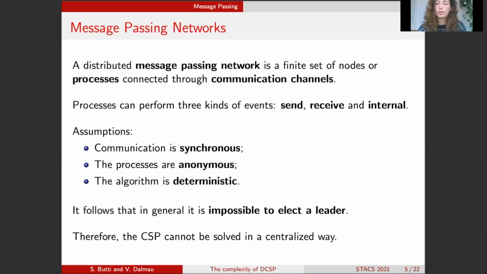such a distributed network. There are many counterexamples, very simple, that can show that this is impossible. And this is important because if we were able to elect a leader, then all the information about the CSP could be gathered to the leader, and the leader could solve the CSP in a centralized fashion. So then the classification results would be the same as those for the centralized CSP. However, since we saw that this is not possible, there is space for new and interesting results here.